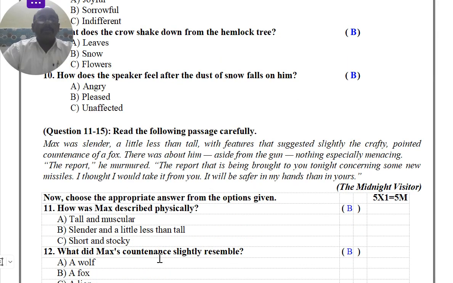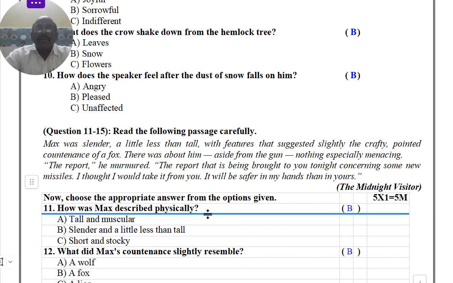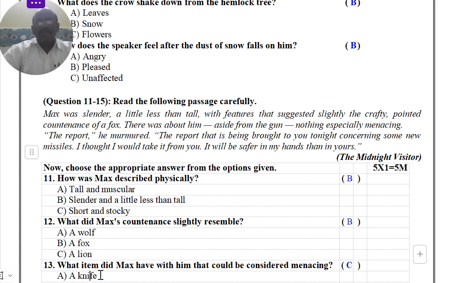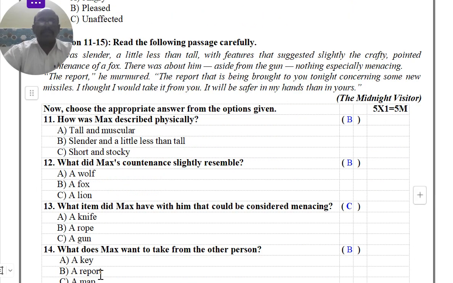Now let's come to another one. This is from the supplementary reader. How was Max described physically? Slender, a little less than tall. He is not that tall a person. What did Max's countenance slightly resemble? It resembled a fox. He appears just like a small fox.